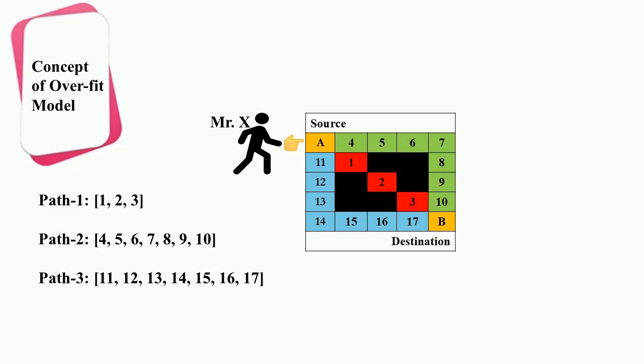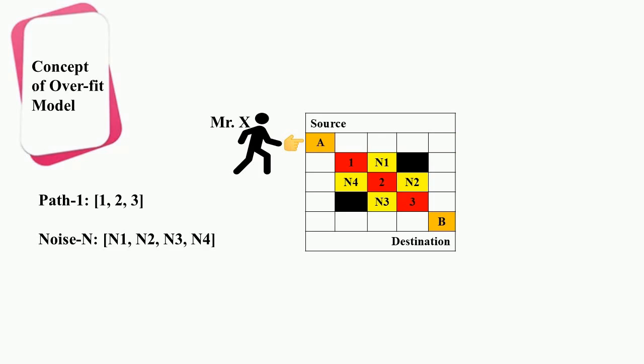Mr. X is trained to reach his destination point B using path 1 only, along with some path deviation noise. Let's add some deviation in the path in the form of noise. Noise N1 means, if Mr. X is at N1, he can manage to reach his destination B. This means Mr. X is trained on noise N1. In the same way, noise N2: Mr. X can accommodate noise N2 also. Further, noise N3 is also absorbed to reach destination B, and finally noise N4 is also learned to reach the destination. Hence, it can be understood that Mr. X can reach his destination point B using path 1 as 1, 2, and 3, along with some path deviation in the form of N1, N2, N3, and N4.